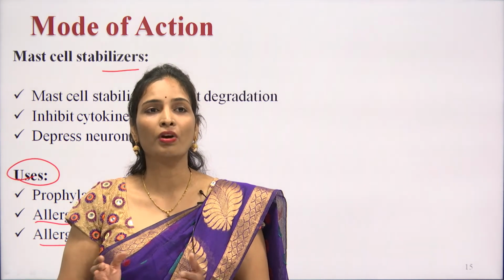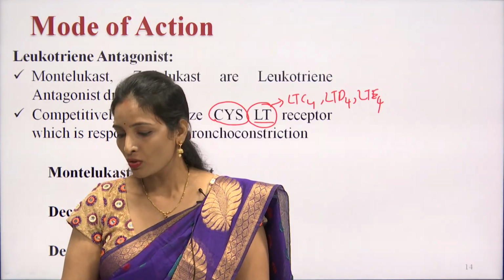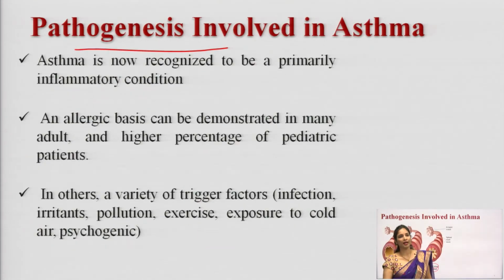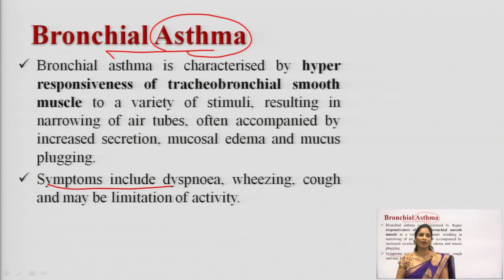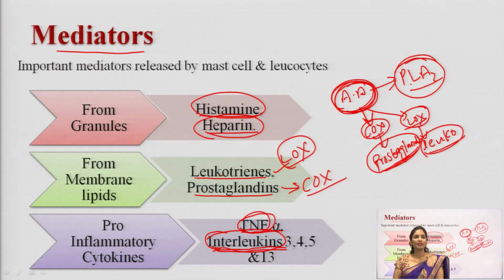Let me recap what we had discussed in this lecture. In this lecture we covered what asthma is, and after that we discussed the symptoms of asthma. Dyspnea, wheezing, cough are all symptoms of the asthmatic condition. After that we discussed the mediators, which are very important factors responsible for bronchial constriction. The mediators involved are heparin, histamine, leukotrienes, prostaglandins, TNF alpha, interleukins. All these mediators are responsible for the bronchial constriction, and this bronchial constriction leads to bronchial asthma.